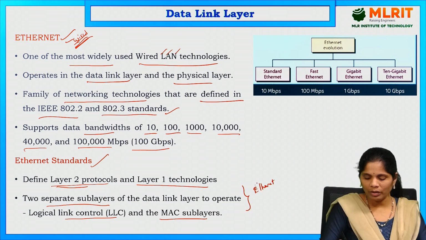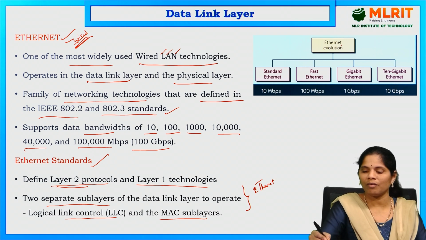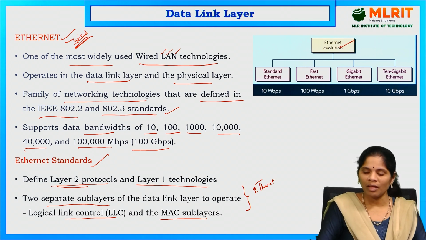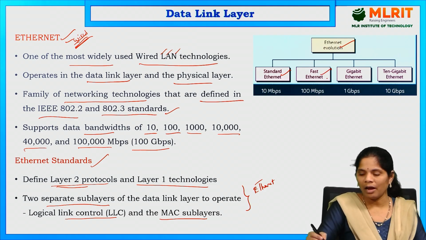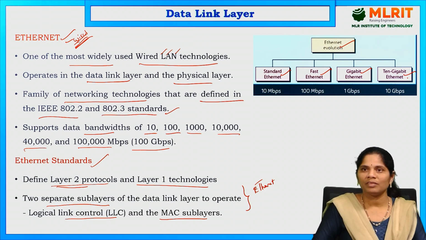How has Ethernet evolved? First is the standard Ethernet, second is the fast Ethernet, then gigabit Ethernet, and next the 10 gigabit Ethernet. These are the evolutions of Ethernet.